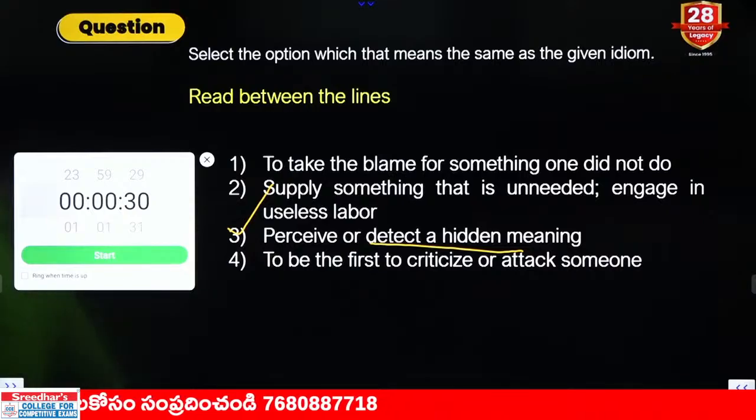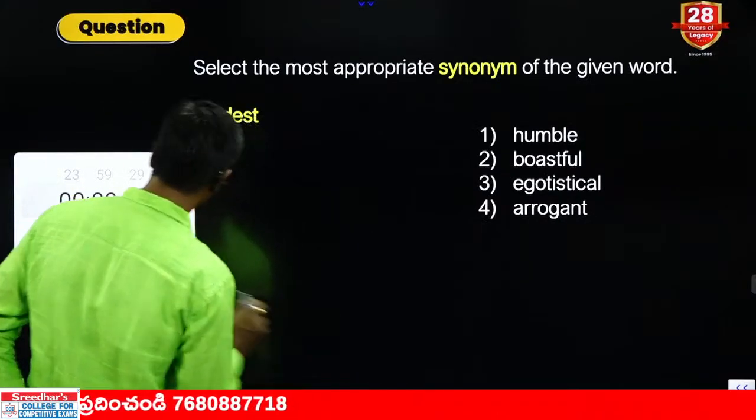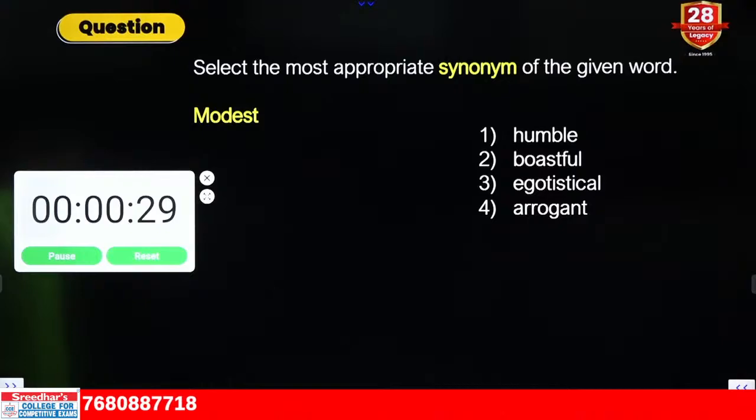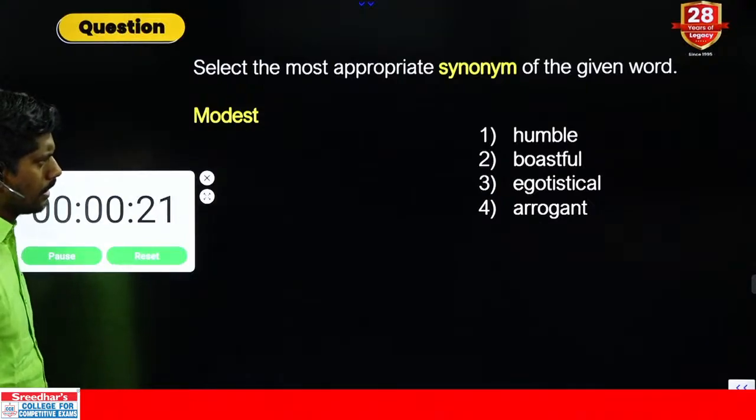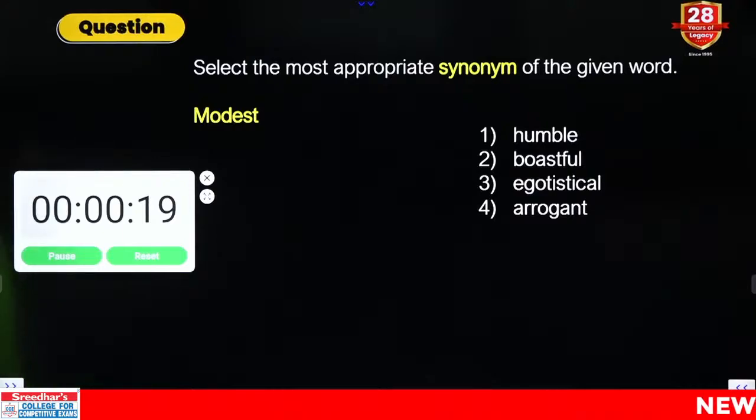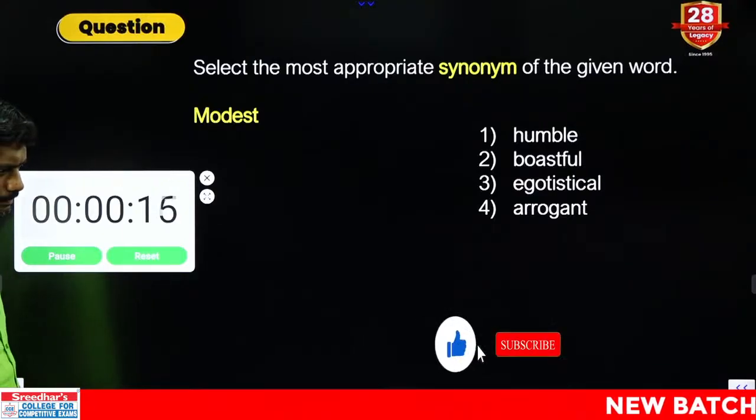Vizu Gaming correct, Zaid Pasha correct. Modest synonym, same meaning we need. Venkat 729 correct answer. What is the similar meaning of modest? Humble, boastful, egotistical, arrogant.